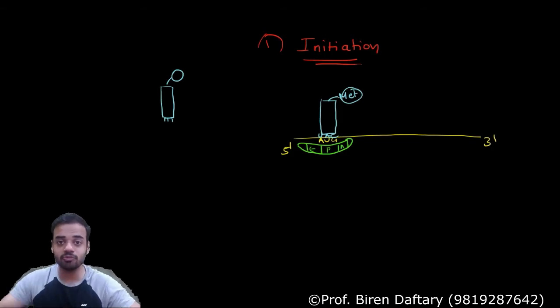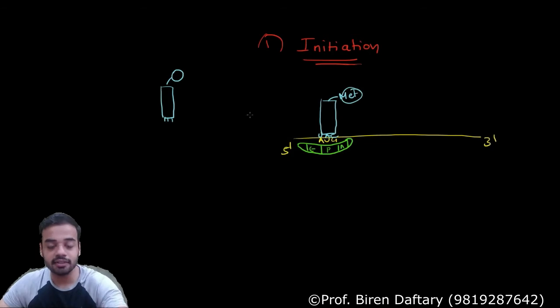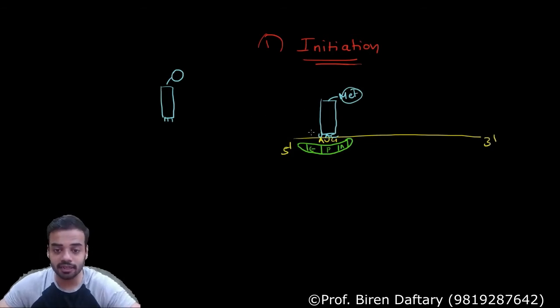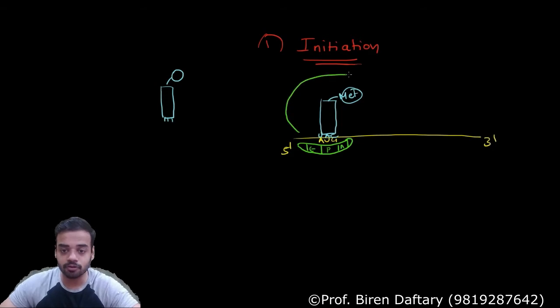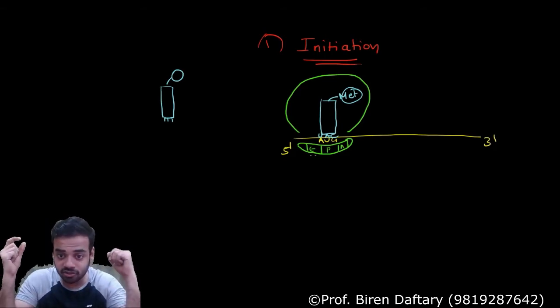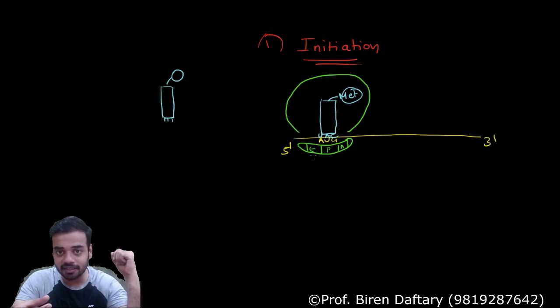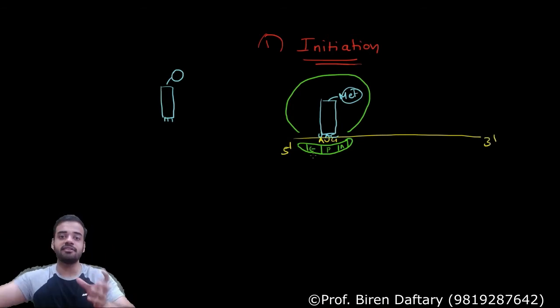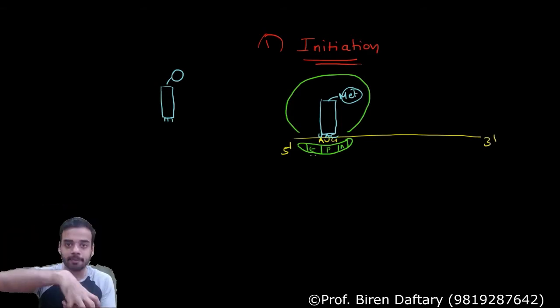Now as soon as the first tRNA comes, the larger subunit of the ribosome will cover this up. So first the smaller subunit attached to the mRNA in such a way that the P site is exactly below the AUG. Then the first tRNA comes and attaches to the P site, to the AUG with its complementary anticodon UAC. As soon as the first tRNA attaches, the larger subunit goes and attaches over it. It is like a cap, covering this assembly.